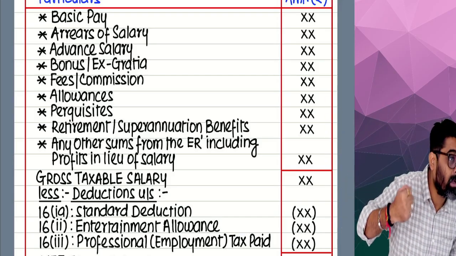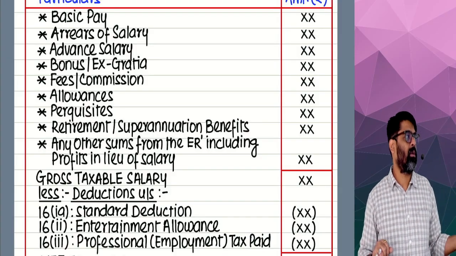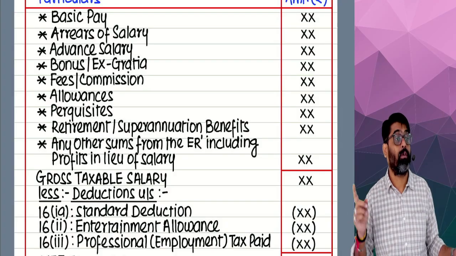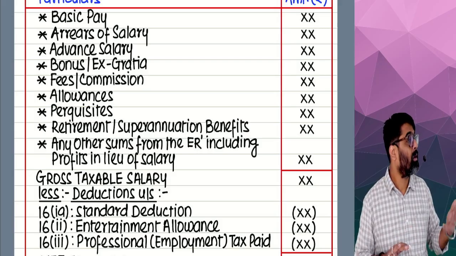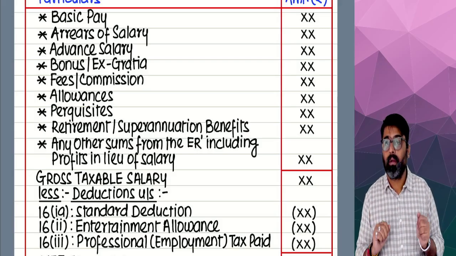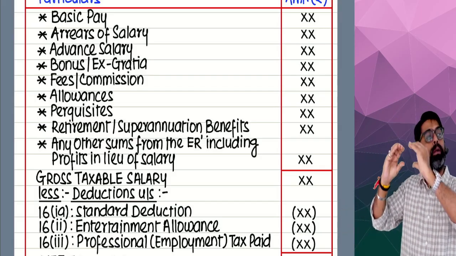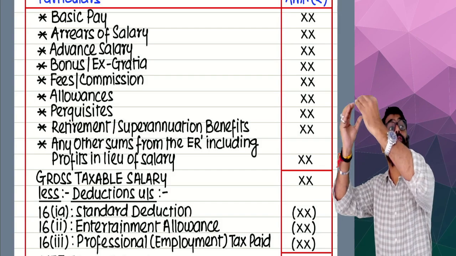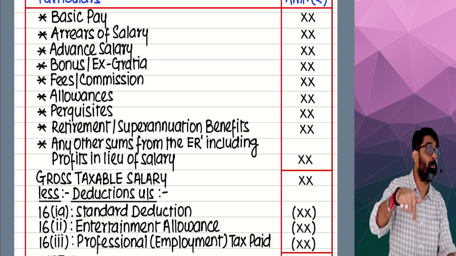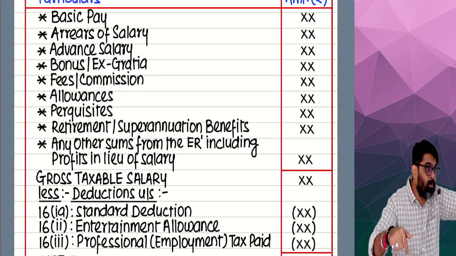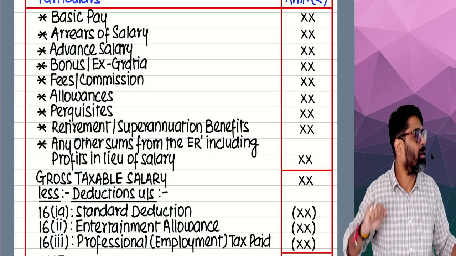Here which allowances will come? Only the taxable allowances. So will you remember taxable allowance or exempt allowance? You'll have to remember exempt allowance. Then by default, whatever remains will be your taxable allowance. Bring here. Now, for a few allowances, some part of that allowance is exempt, some part is not exempt. Take that allowance here, but the part which is exempt, remove it. So the balance which will remain will be taxable, will be shown here.